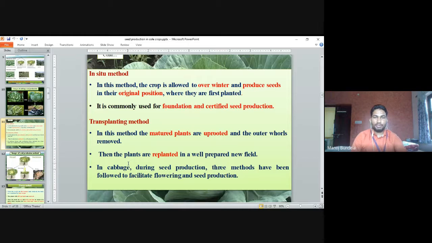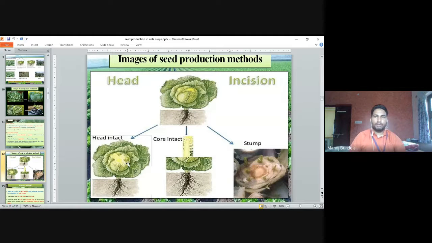In cabbage seed production, three methods are followed to facilitate flowering and seed production. This is the image of seed production. First is the head, and from the head we use the three methods.